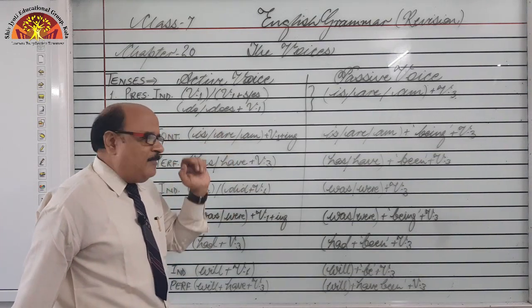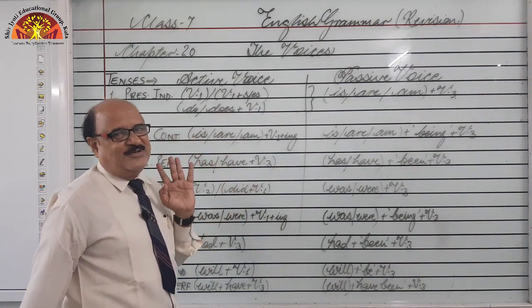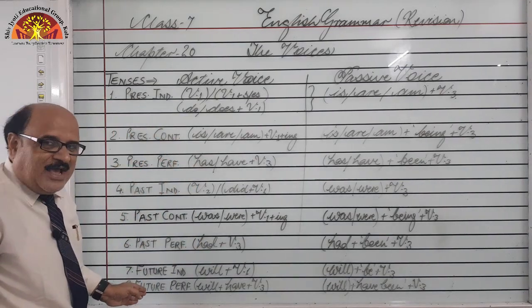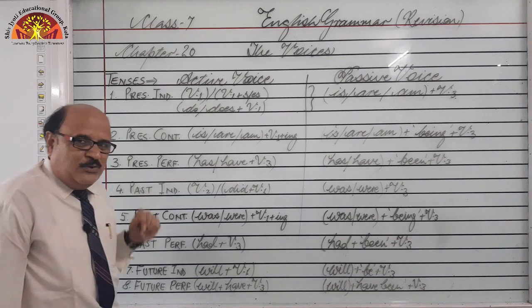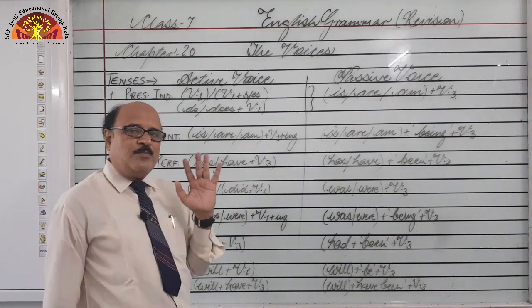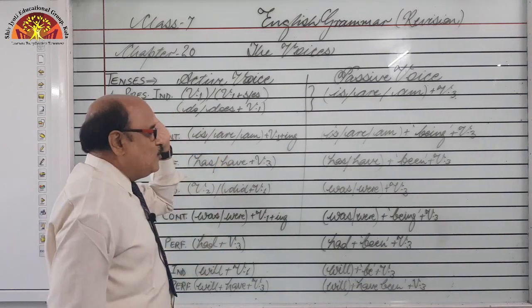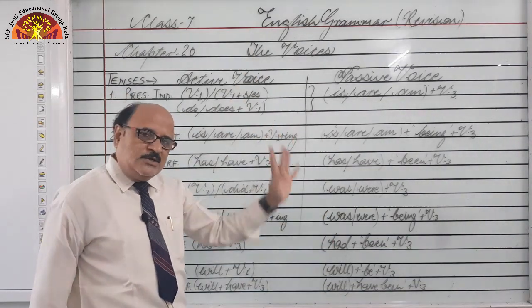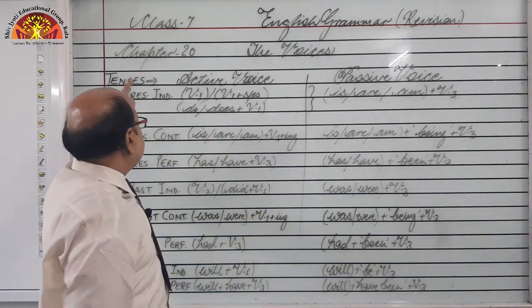So they are all 3 perfect continuous tenses. You can see I have not written perfect continuous anywhere, and one is future continuous tense. So future continuous and all 3 perfect continuous tenses are not at all entertained in passive construction. Got it? So let's learn.